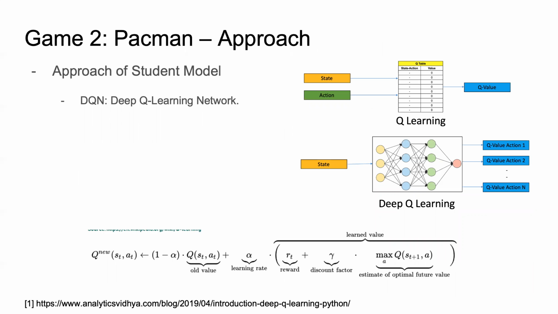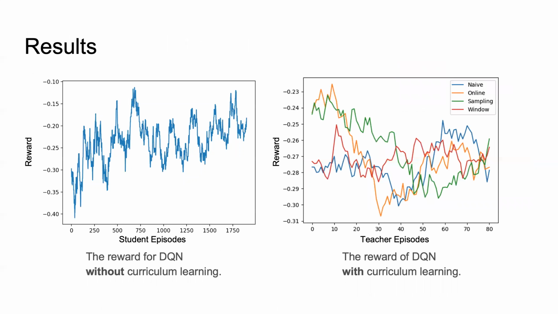For the student agent, we use a deep Q-learning model, which is similar to Q-learning. In Q-learning, we generate a large Q table with the expected future reward of taking each action from each state. This table is updated after each step based on the step reward using the formula at the bottom. In deep Q-learning, we replace the Q table with a neural network, and the update is done through backpropagation. For backpropagation, the predicted value is the Q value prediction for each action from the neural network, and the ground truth is the learned value shown in the formula.